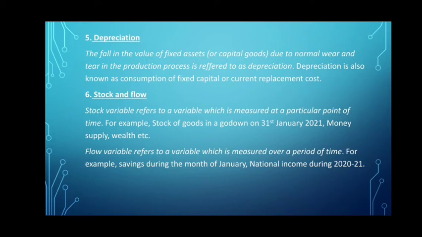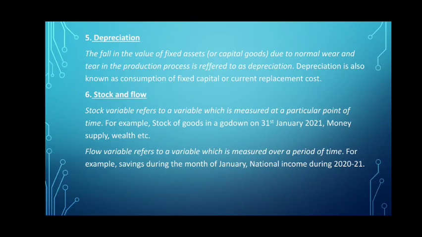Here I've given you 3 examples, which is stock of godowns on 31st January 2021. I'm exactly pointing out a time, right? A day, 31st January 2021. So that is a stock variable. The second example is money supply.